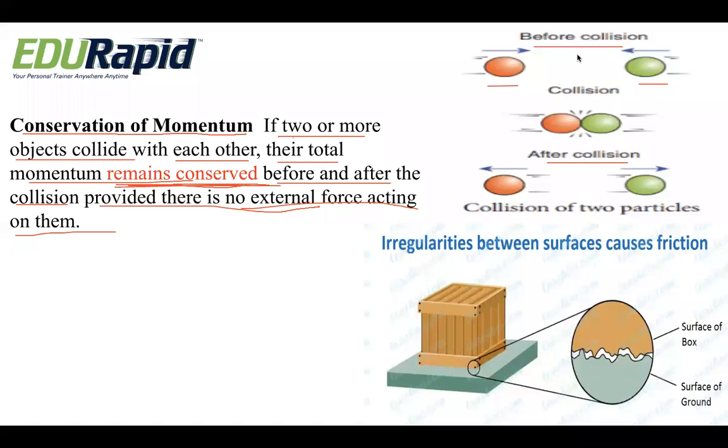If the momentum before the collision is A, then the momentum after the collision will also be A. It means that during the collision they do not lose momentum. Such a character is called conservation of momentum.